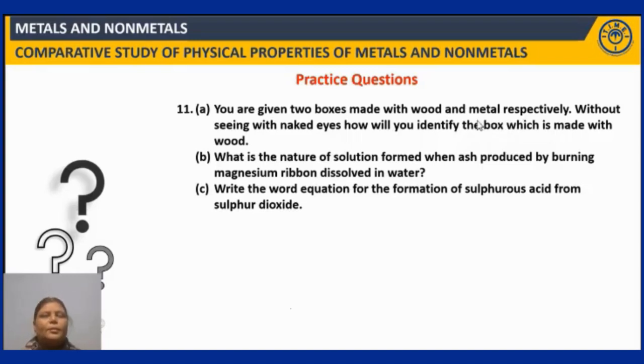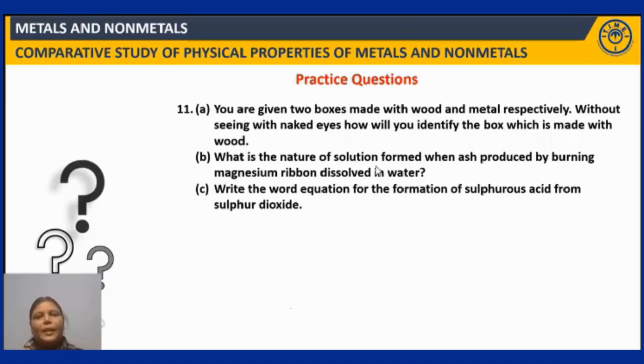So this is how we can easily identify the boxes without looking at them. By hitting them on a hard surface, the one which makes the ringing sound will be the box made of metal, and the other one will obviously be the one made with wood. So now the B option.